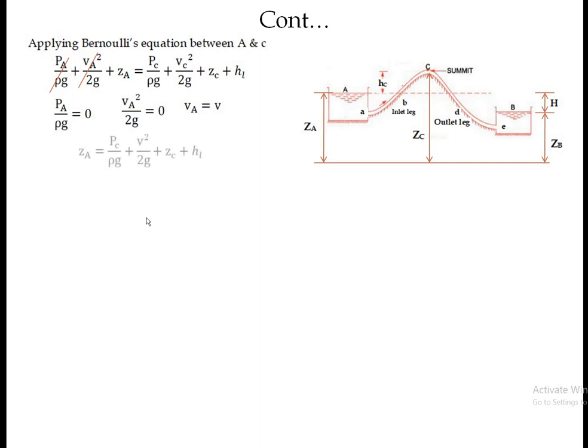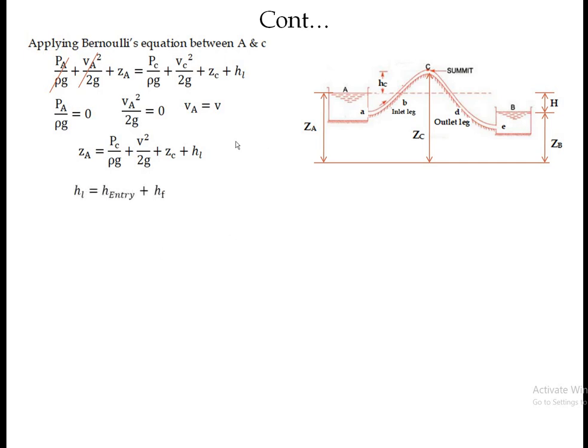So instead of Va, this is Vc. Velocity remains constant, so the velocity at the entry point A, at C, and at the exit point E are the same, and we have considered it as V. So ZA equals PC upon rho g plus V square upon 2g plus ZC plus HL.